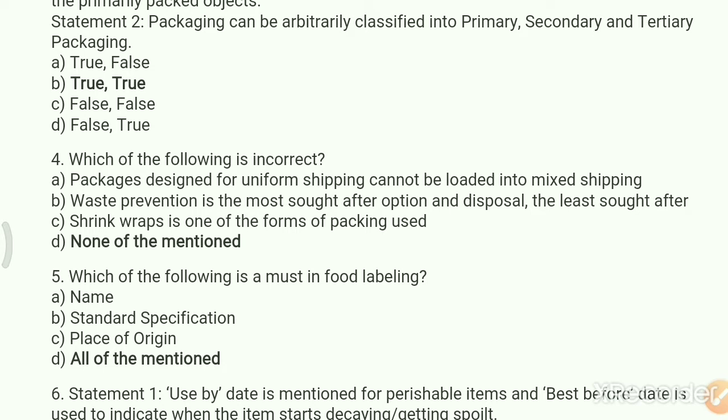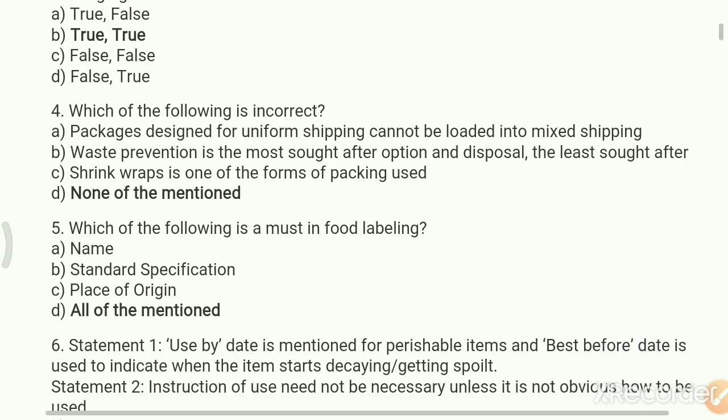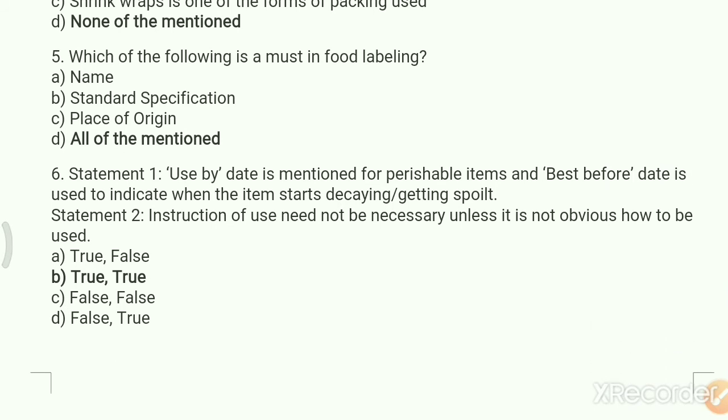Next question, which of the following is a must in food labeling? The option A, name, B, standard specification, C, place of origin, D, all of the mentioned. In the food labeling, the name, standard specification and place of origin is must. So your correct answer is all of the mentioned.